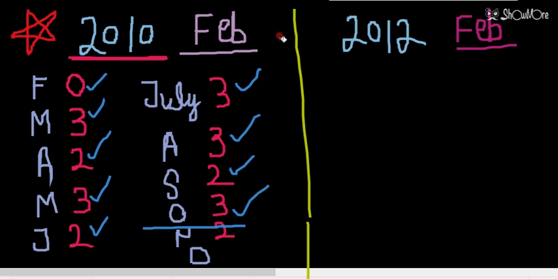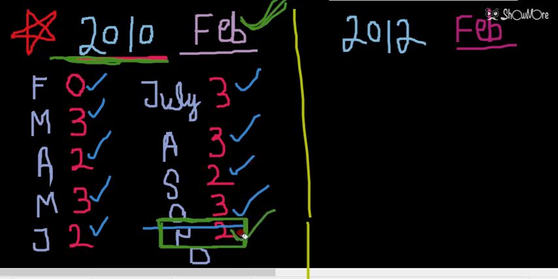So for a non-leap year, 2010 is a non-leap year, or you can say an ordinary year, the calendar of February will be similar to the calendar of November. You can note down this point that for an ordinary year, for a non-leap year, the calendar of February month will be matching with the calendar of November of the same year.